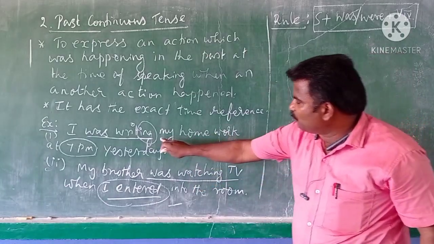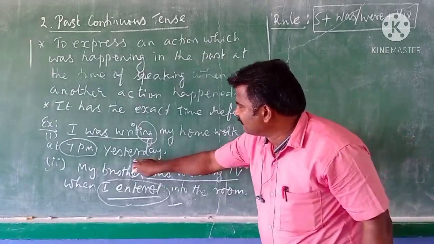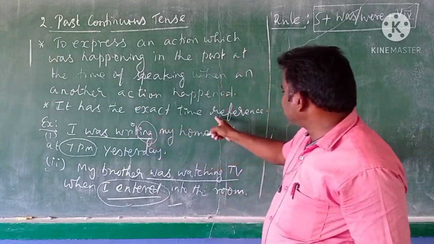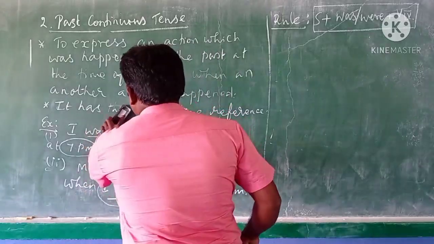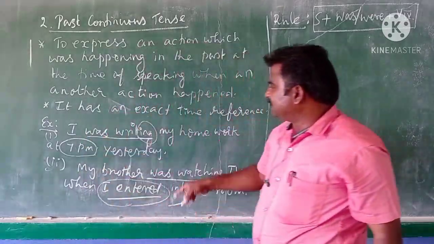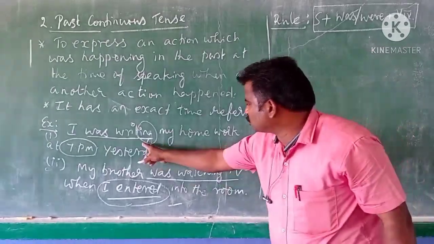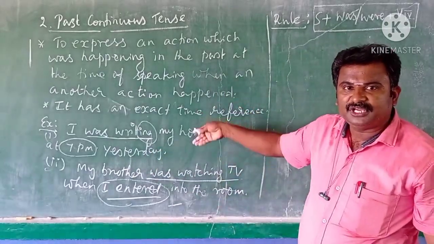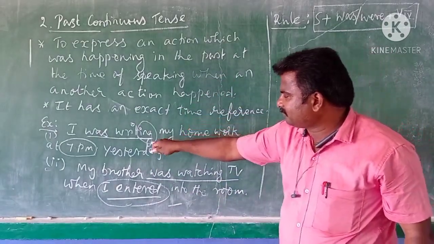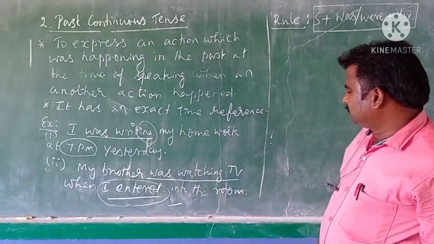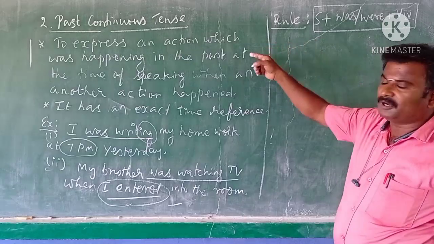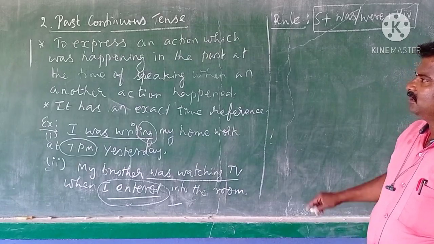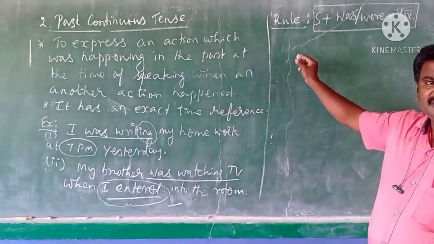See the first sentence. I was writing homework at 7 p.m. yesterday. It has an exact time reference. So what were you doing at 7 p.m. yesterday? I was writing. This is past continuous tense. Do you have any doubt in past continuous tense? Good. Now we move to past perfect tense.